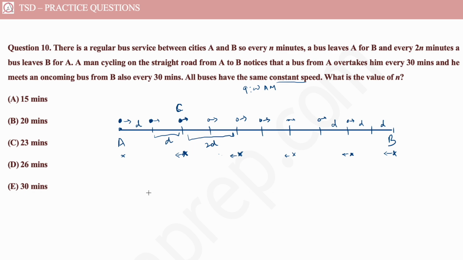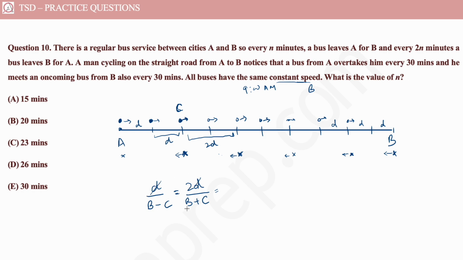So then what can we say? We can say D upon, let's say the speed of the bus is B, the relative speed of this bus and this cyclist is B minus C, because they are both in the same direction, whereas the relative speed of this bus, and of course remember that all the buses have the same constant speed, we are calling it B, is B plus C. So then this is going to be equal to the relative distance between them, 2D, upon B plus C. And of course, this is equal to the time, 30 minutes.